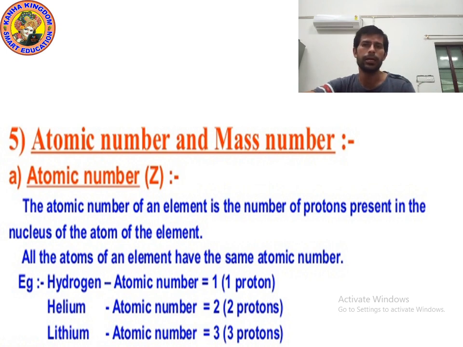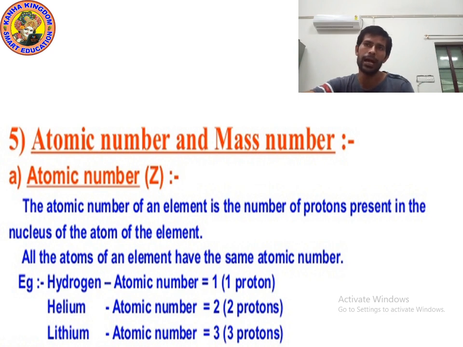Please write down, I am giving you 10 seconds. So kids, I hope you understood the meaning of atomic number. Atomic number is denoted by Z, and it means the number of protons in the nucleus of the atom.